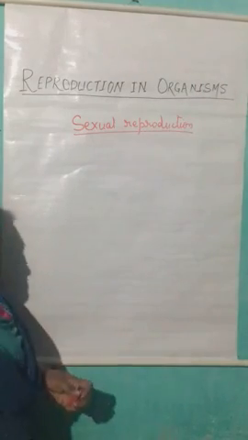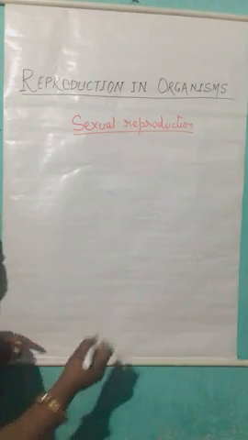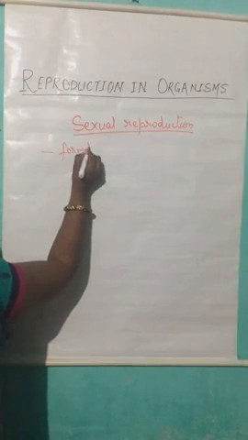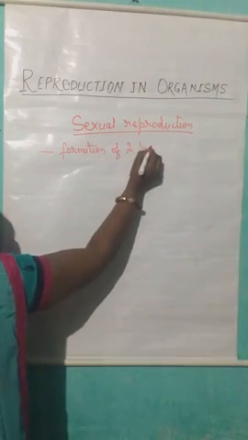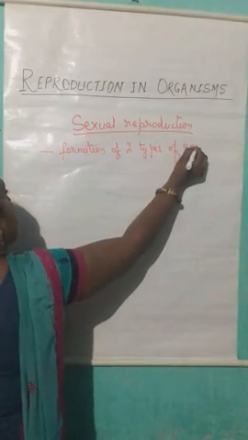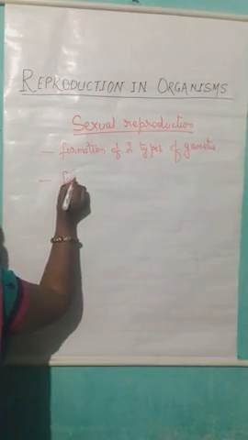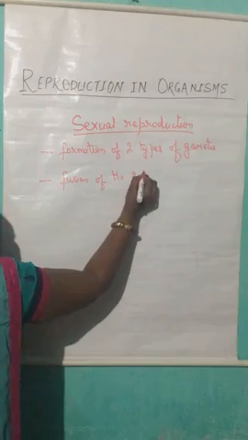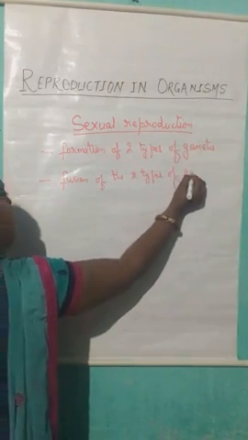What is sexual reproduction? Students, sexual reproduction is the type of reproduction which involves formation of two types of gametes and the fusion of the two types of gametes.